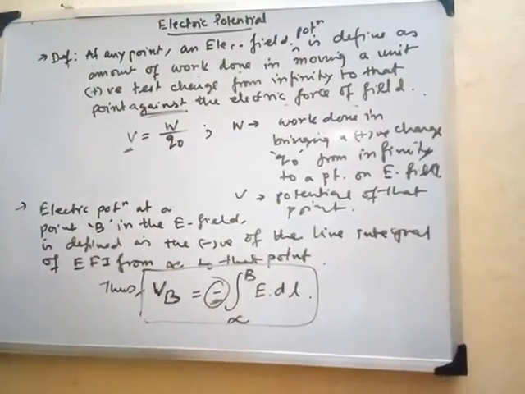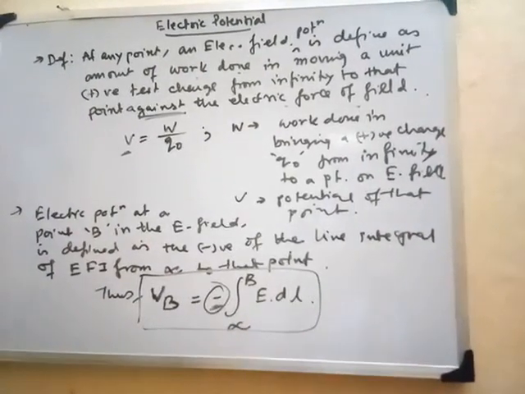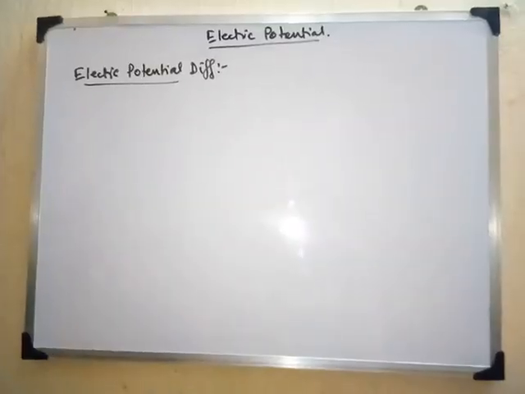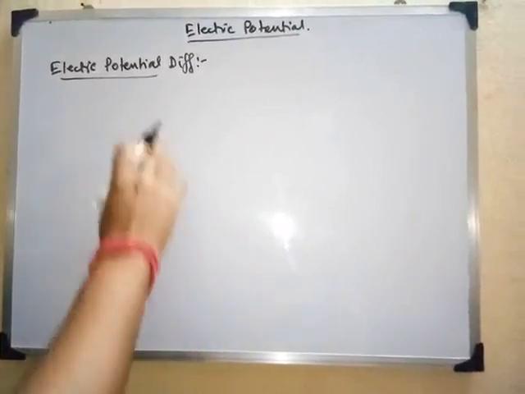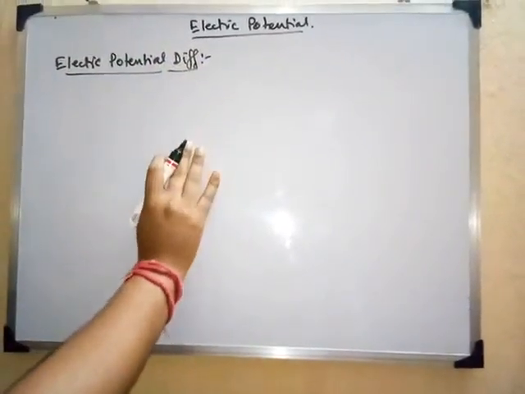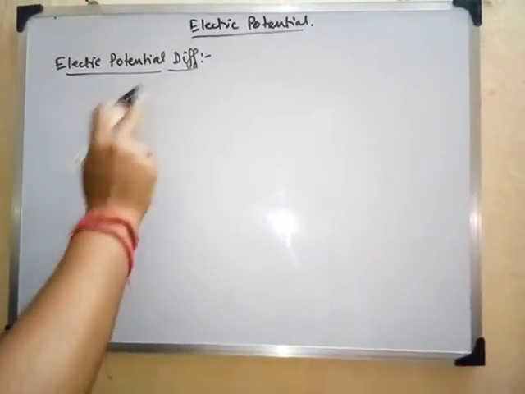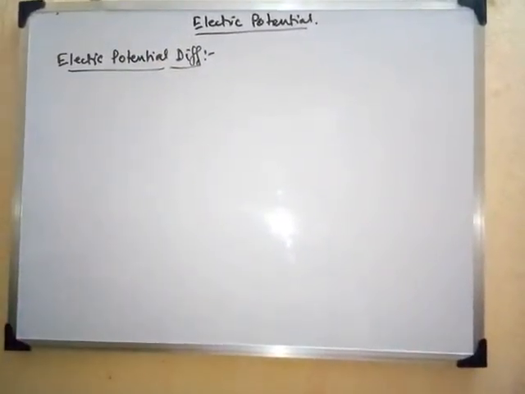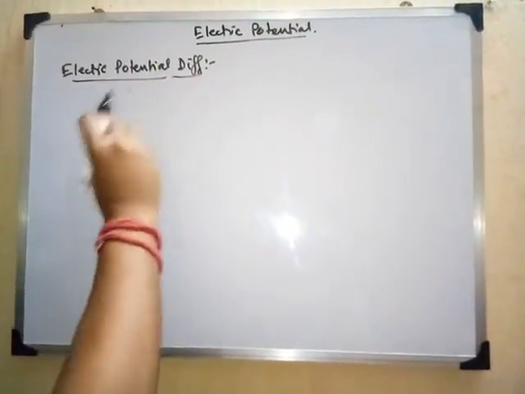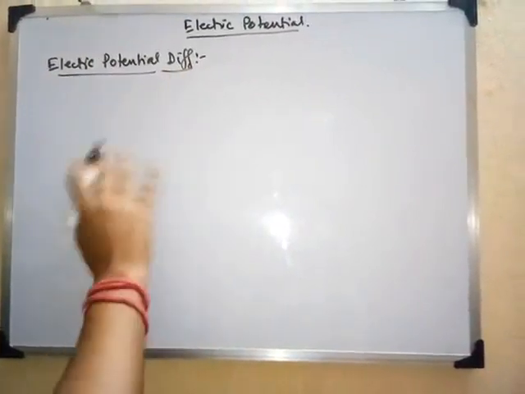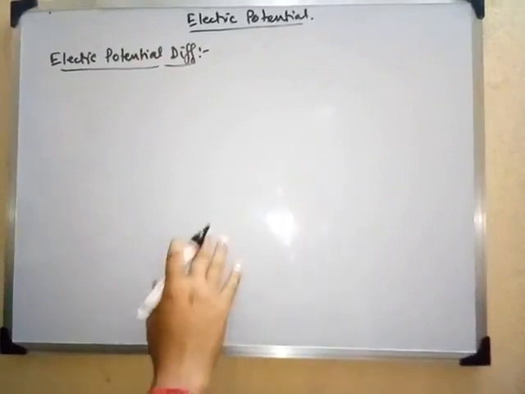Now we will see the details about electric potential differences and potential in different cases, right? So now we are coming to the discussion related to the potential difference. Potential difference, as the name implies, you have heard this term before. So this difference is between two points, right? Whenever we talk about difference, there will be two conditions. Only when the two conditions are there can we find out the difference between the two points of our concern, right?